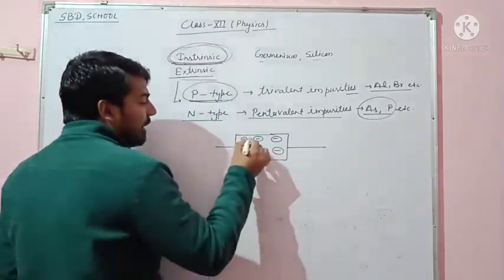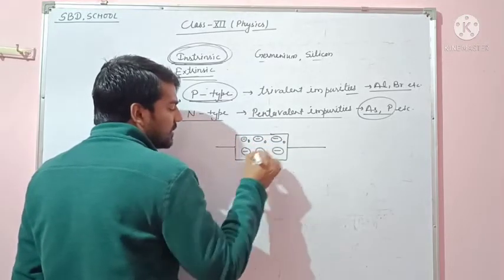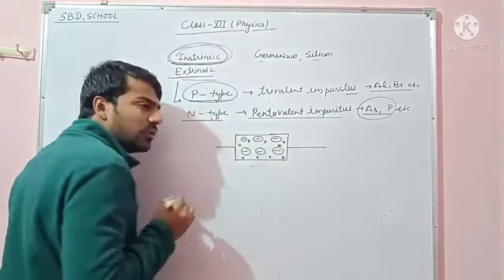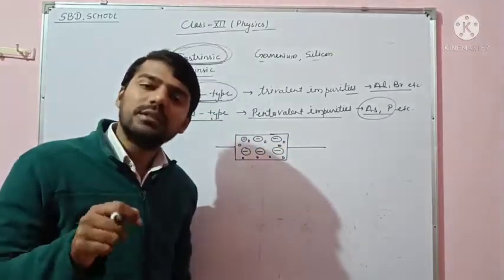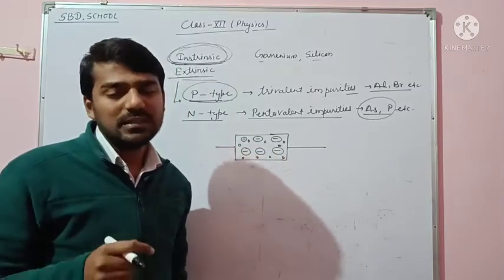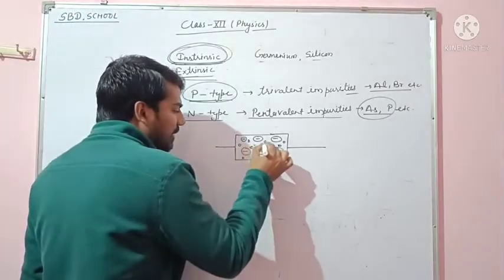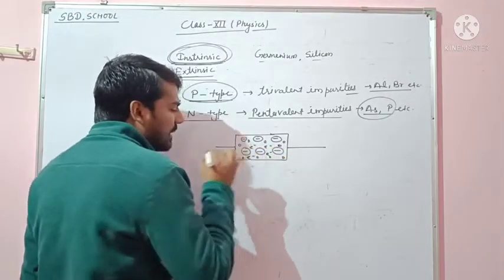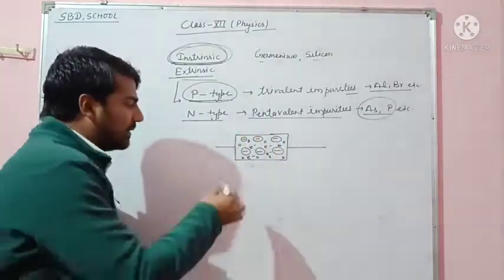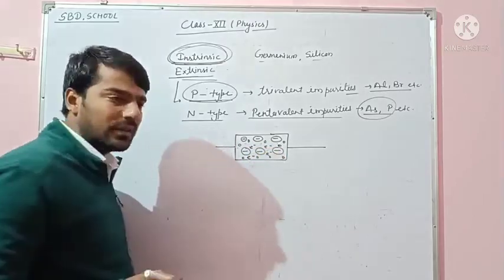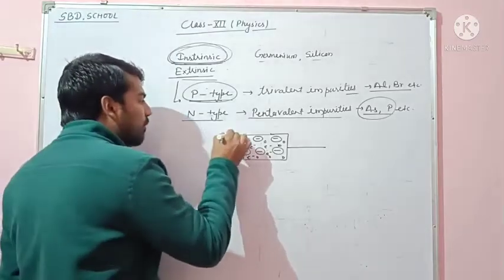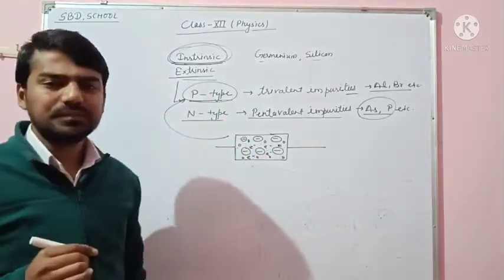So here we assume these are holes. The charge of a hole is positive and equal in magnitude to the charge of an electron, but the charge of an electron is negative. Here are the electrons in the semiconductor. The holes are in majority and the electrons in minority, and with the static negative charge, this is the symbol of a p-type semiconductor.